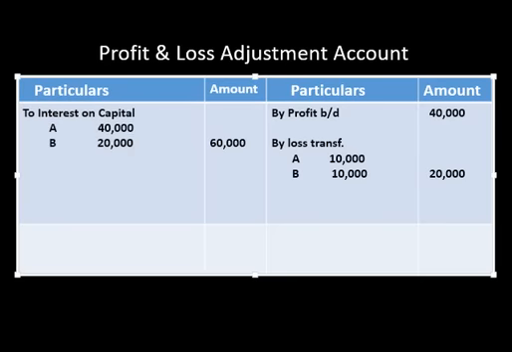But if it is mentioned in the question that appropriations are charged, it means they will be paid whether there is profit or loss. So in that situation they will get the full amount, 40,000 and 20,000, but profit is 40,000 only. So in such a case we are transferring the loss to the partners.